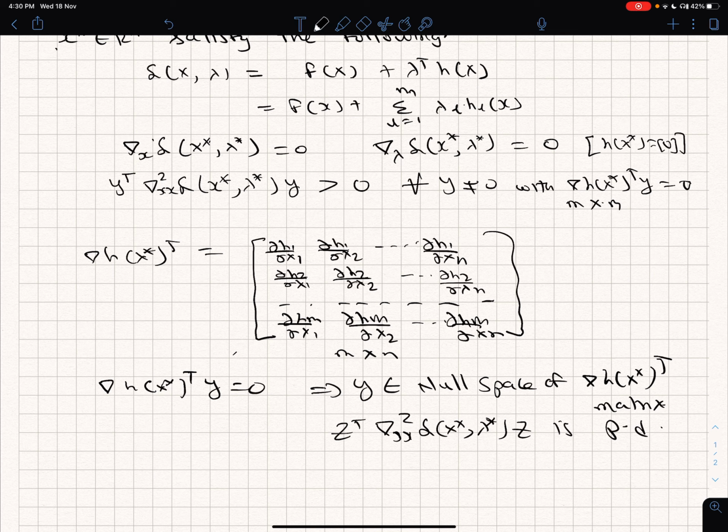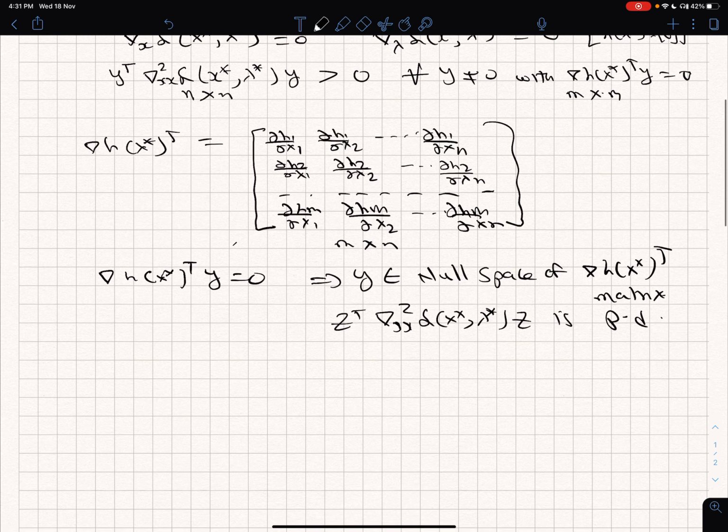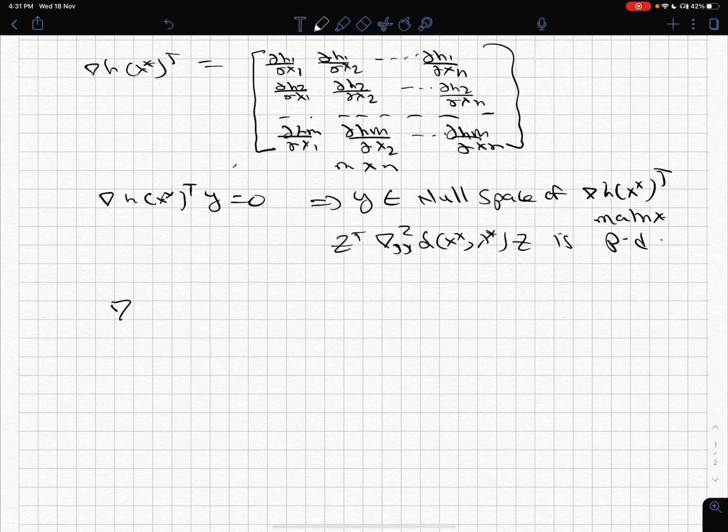Or the other way of saying it is that all non-zero null space vectors have a positive curvature with respect to the Hessian of the Lagrangian function evaluated with respect to x variables. So this is an n cross n matrix. What are the kind of terms that are involved here?